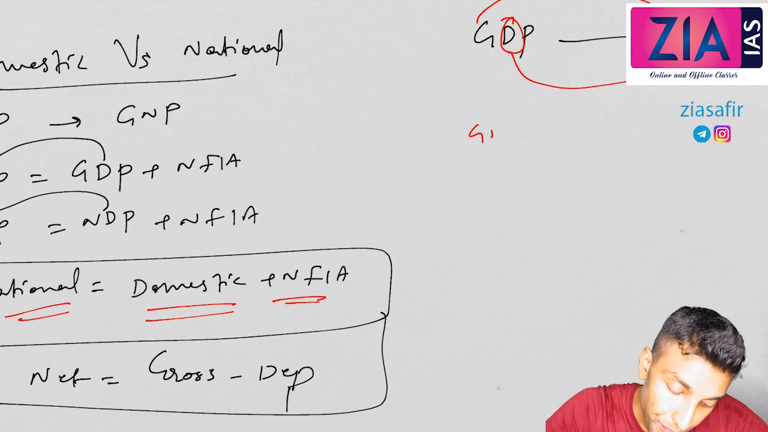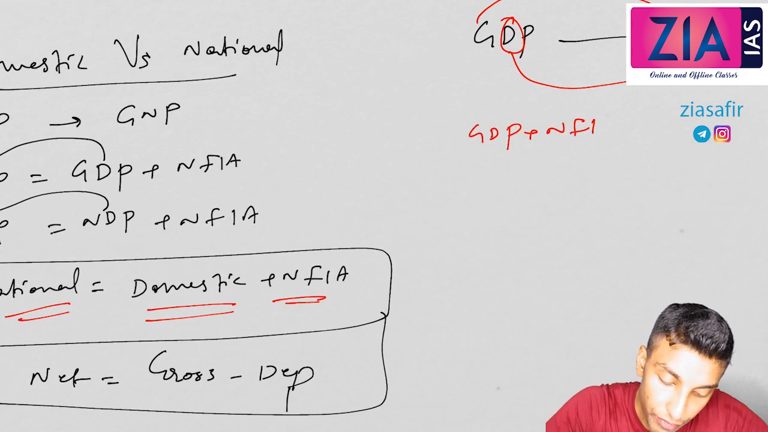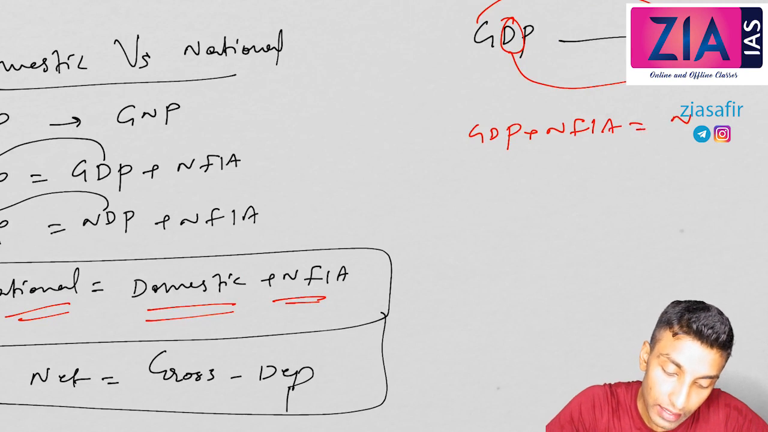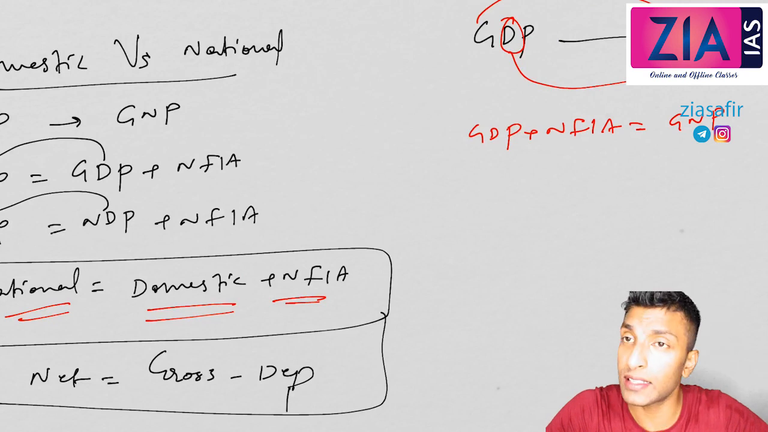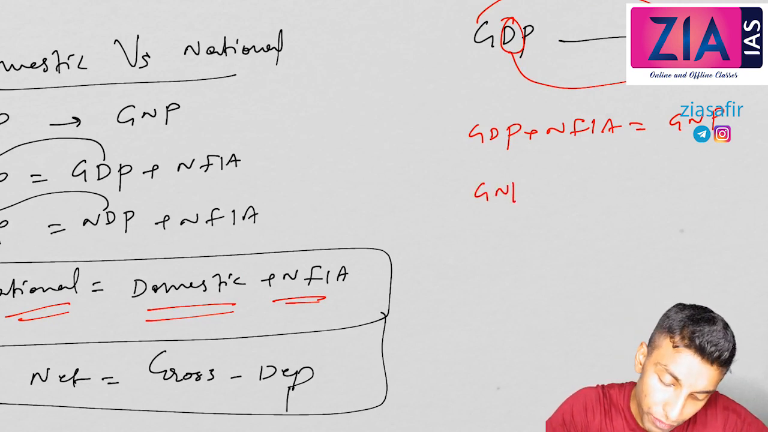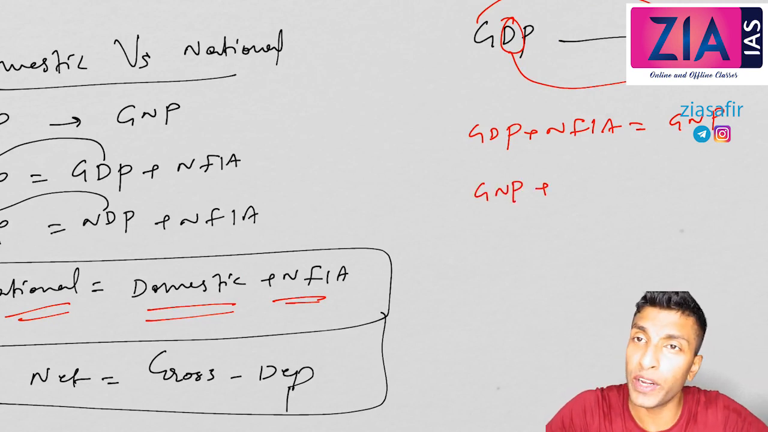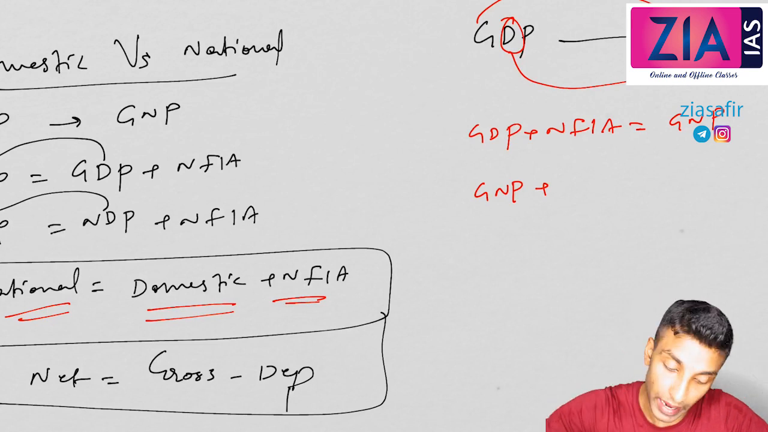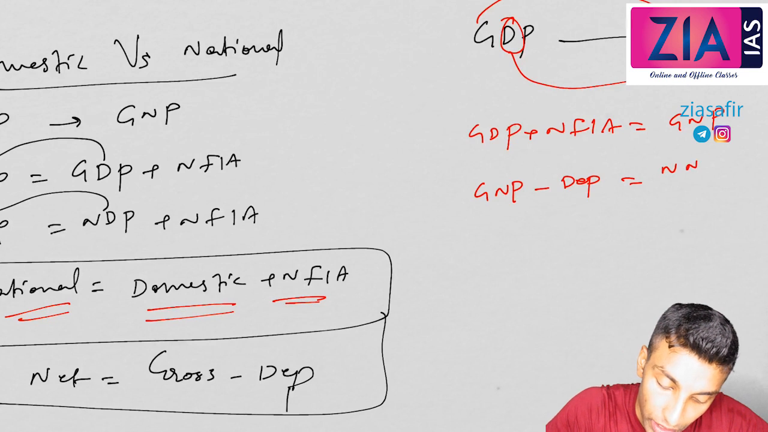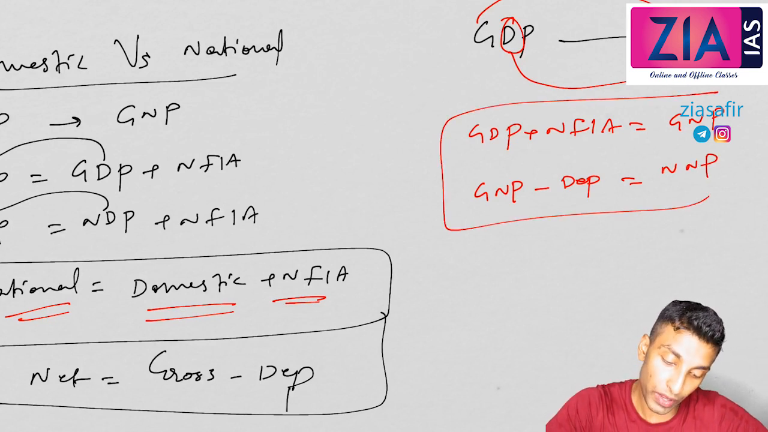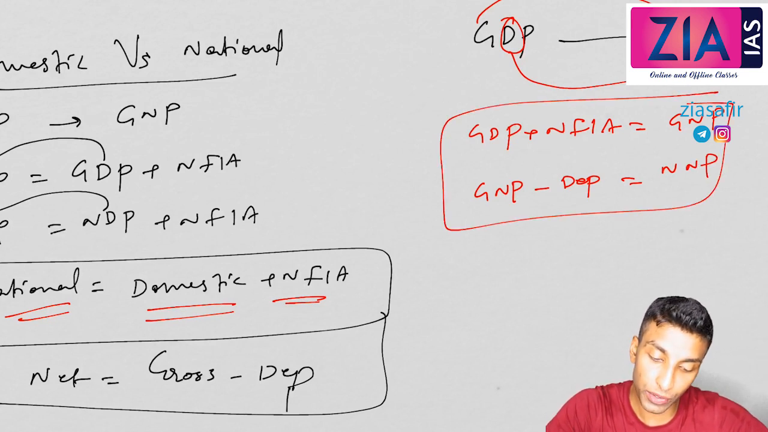So let's take this GDP plus NFIA. What you will get? You will get GNP. So we change the second letter. Now GNP you have, so you take that GNP. Now what we need to do, the first letter you need to change. So minus depreciation. So GNP minus depreciation, what you get? You will get NNP. So we have completed this, GDP to NNP we have reached.